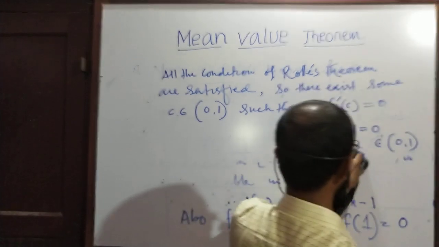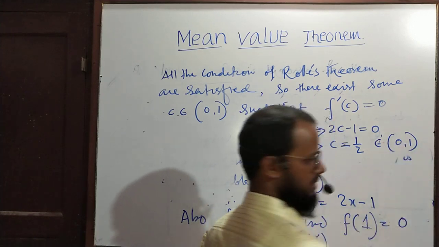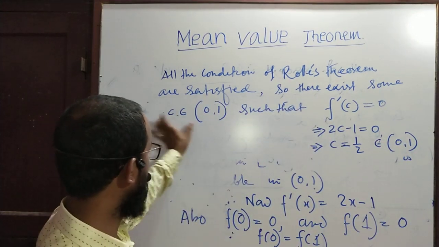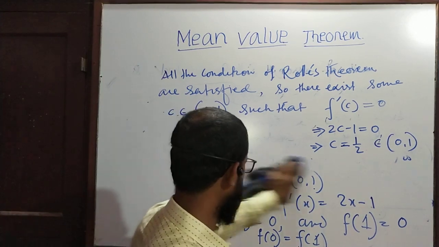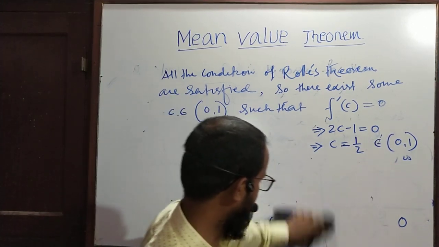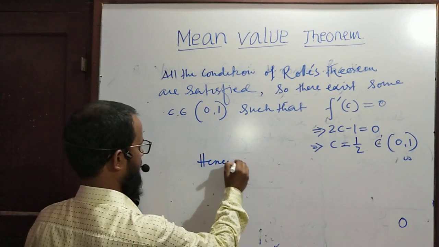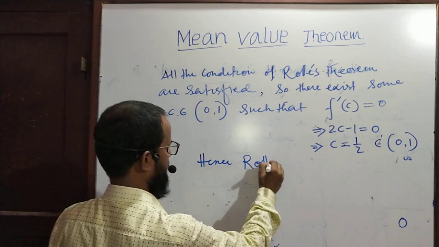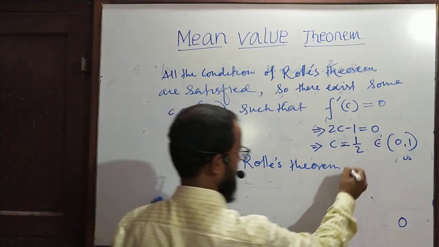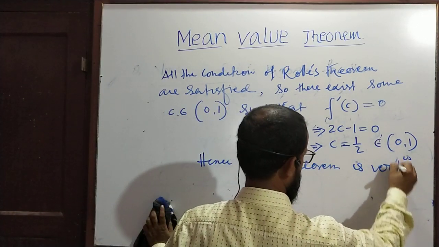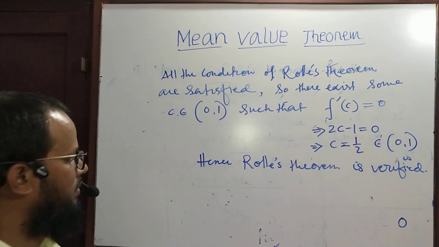Since the value here is half, which belongs to this interval, Rolle's theorem is verified. So you can say, hence Rolle's theorem is verified.